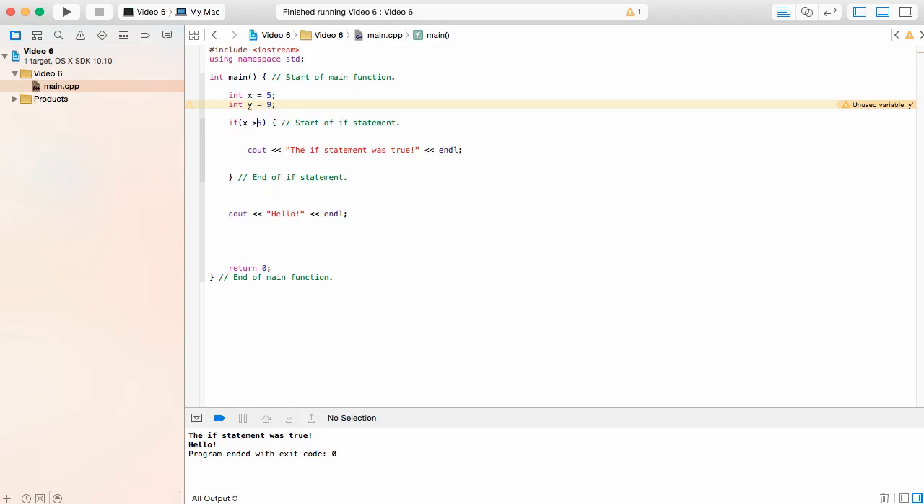Because if you also went just like this, x is greater than 5, you're going to find out it's going to be false because x is not greater than 5. It is equal to 5. So make sure you keep that into consideration.